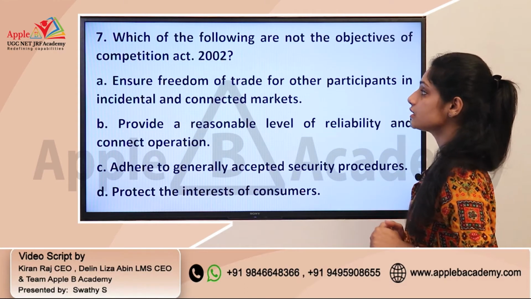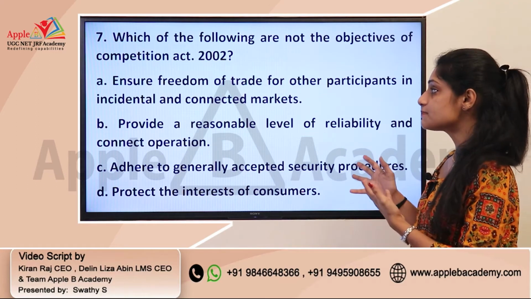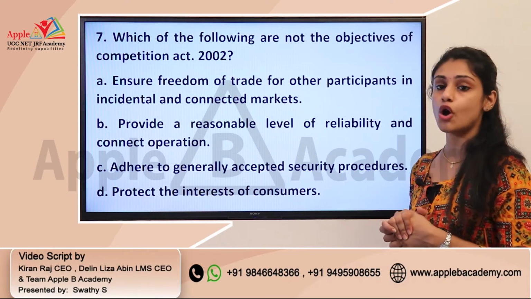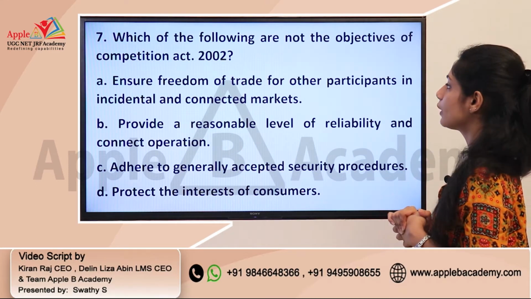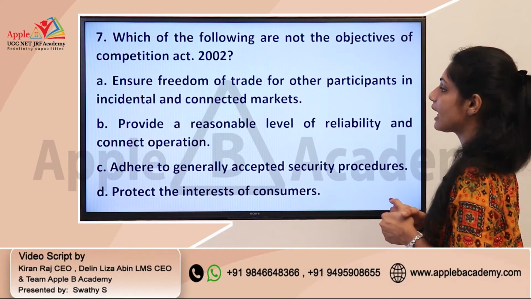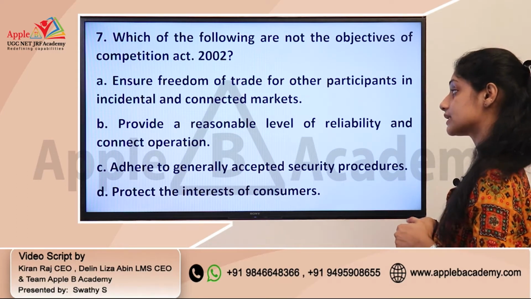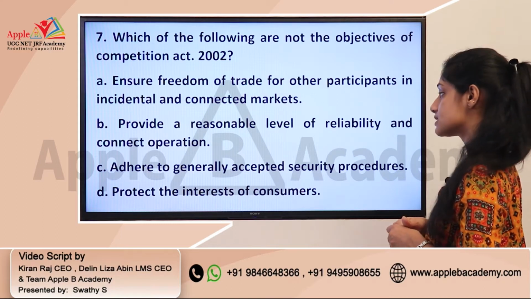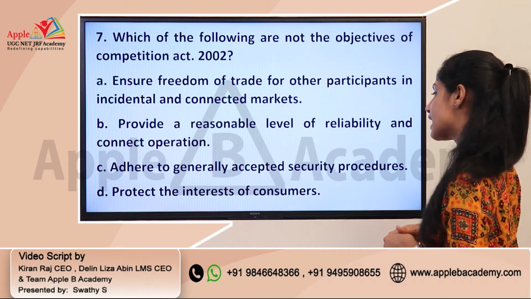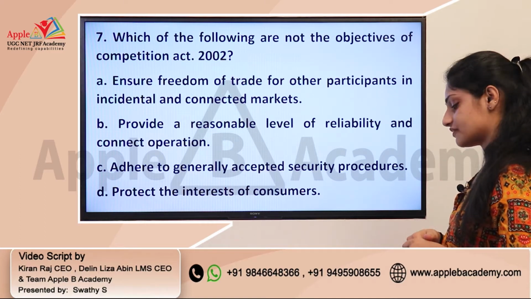Moving on to another question: which of the following are not the objectives of the Competition Act 2002? This question is from legal aspects of business and focuses on the Competition Act 2002. You need to identify which one of the following is not an objective of this act. A, ensure freedom of trade for other participants in incidental and connected market. Option B, provide a reasonable level of reliability and connect operation. Option C, adhere to generally accepted security procedures. And option D, protect the interest of consumers.